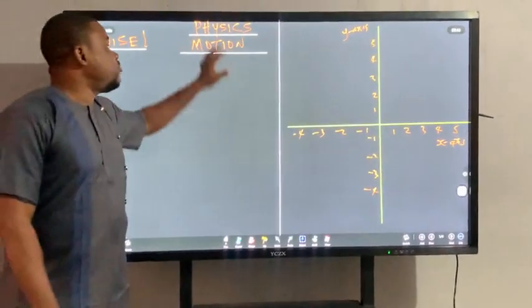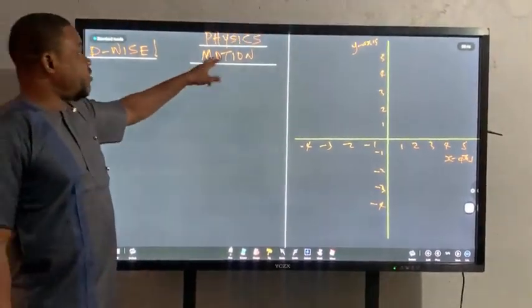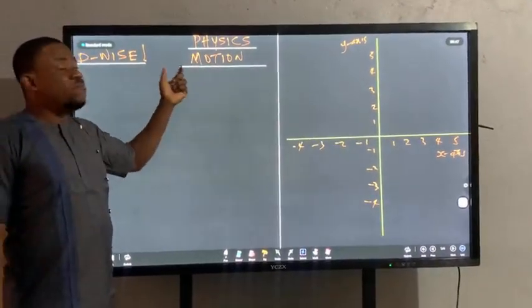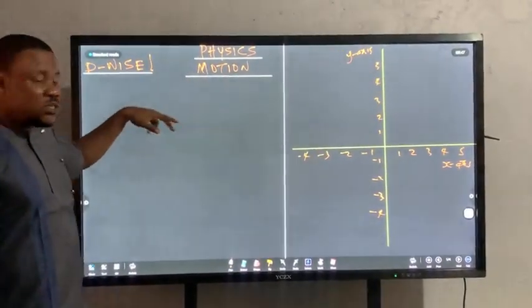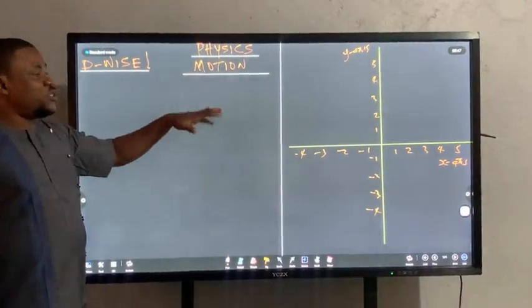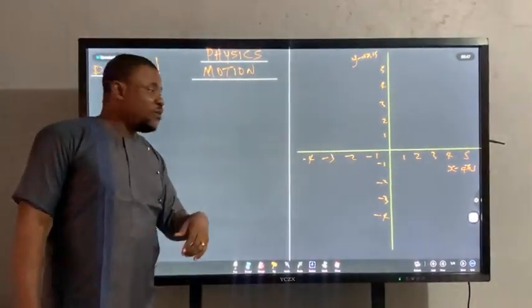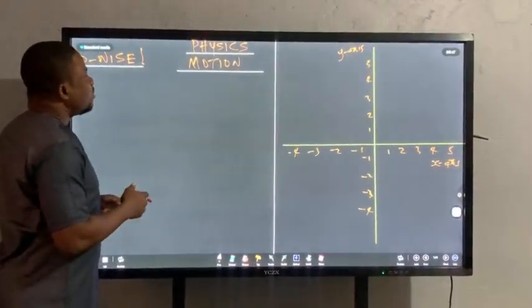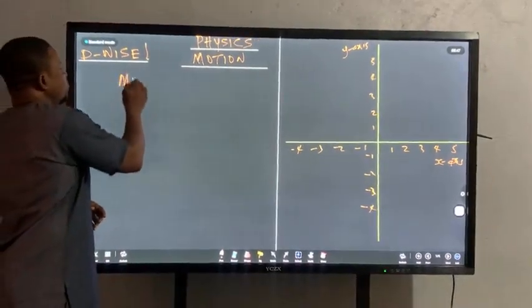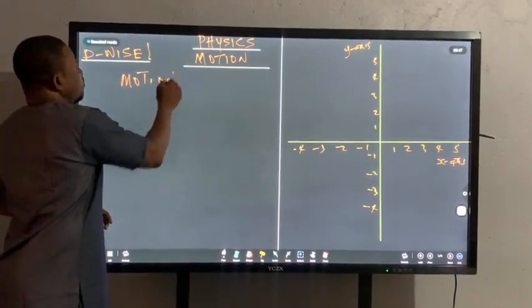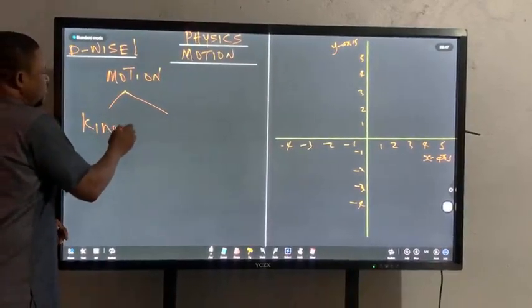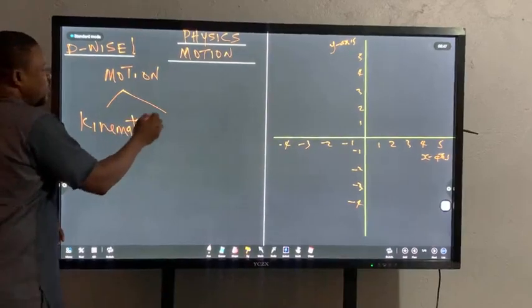Today we're going to be doing physics, motion under physics. And motion is one very important topic in physics, as a lot of other topics depend on it, right? Motion generally is divided into two parts. We have kinematics and we have dynamics.